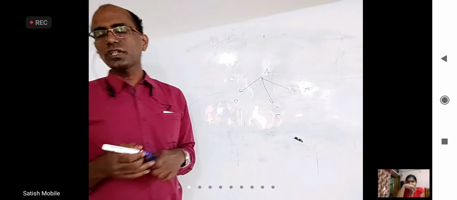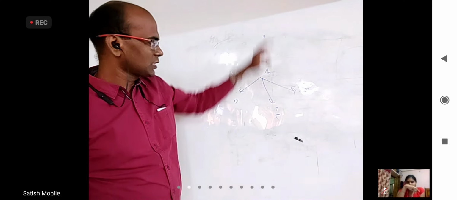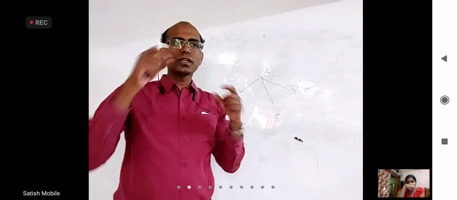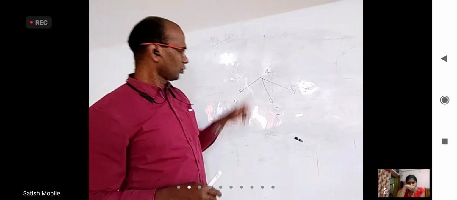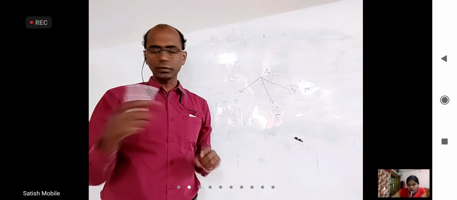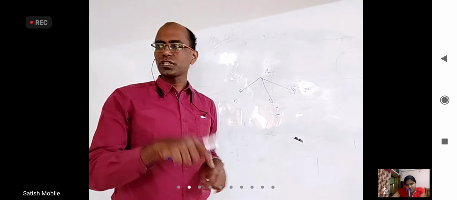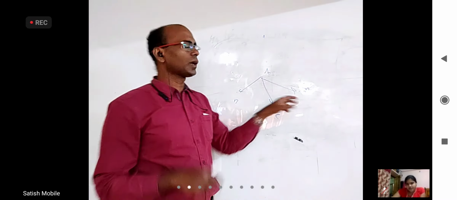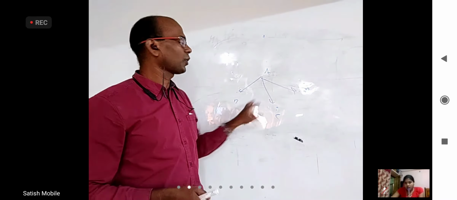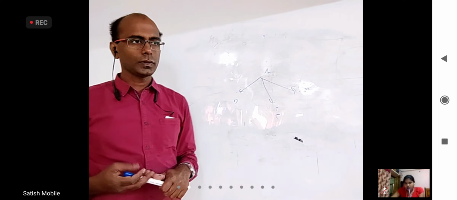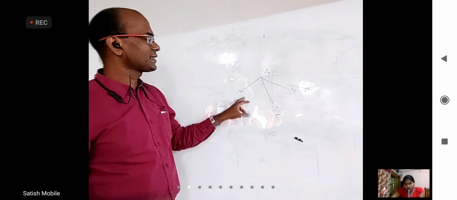Because where the origin is, we don't know. Origin may be here, and this is OA bar, this is OB bar, this is OC bar, and this is OD bar. Whether OA, OB, OC, OD vectors are coplanar, we don't have to worry. You find AB bar. How will you find AB bar? OB bar minus OA bar. You find AC bar, OC minus OA. And you find AD bar, OD minus OA. If these three vectors are coplanar, the four points will be coplanar.